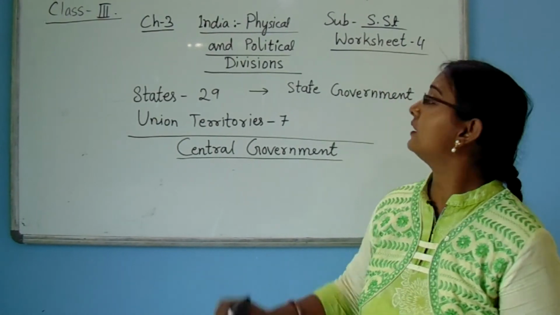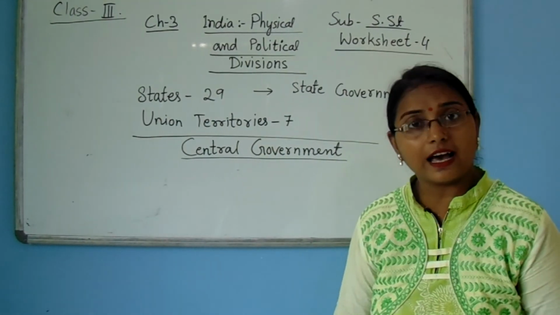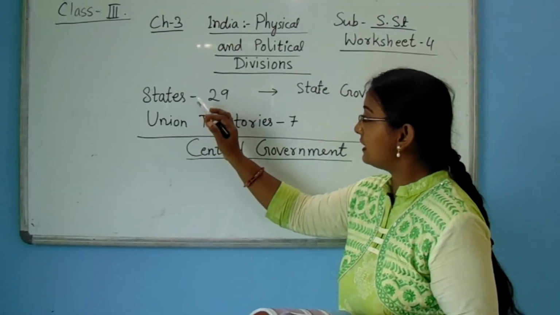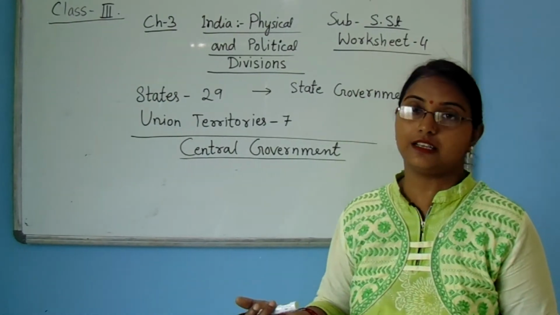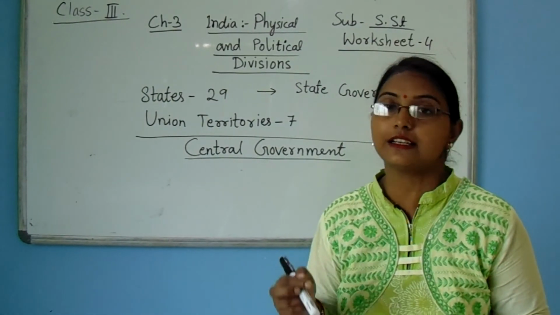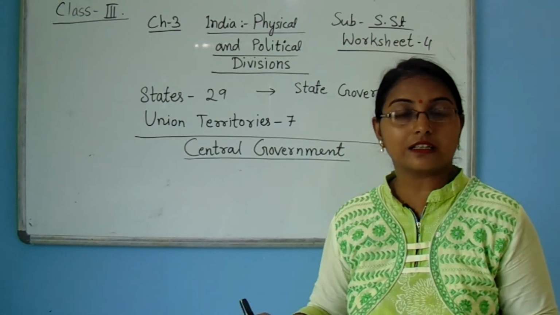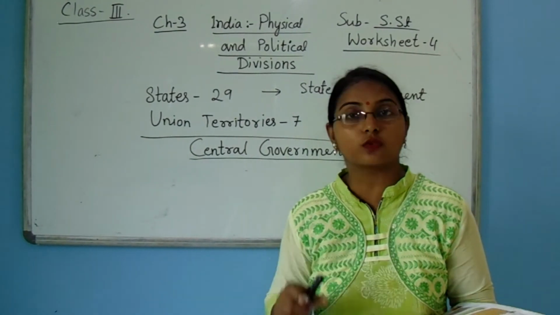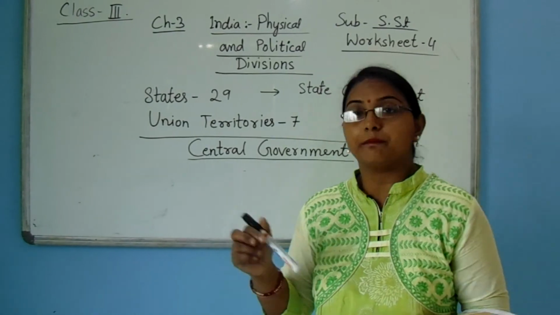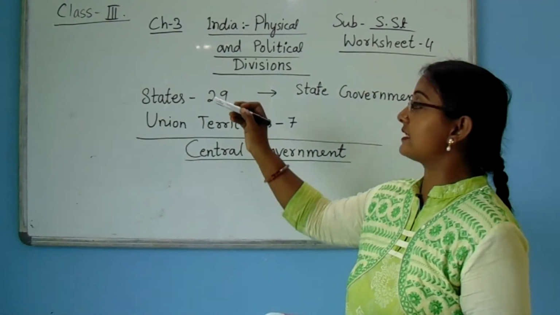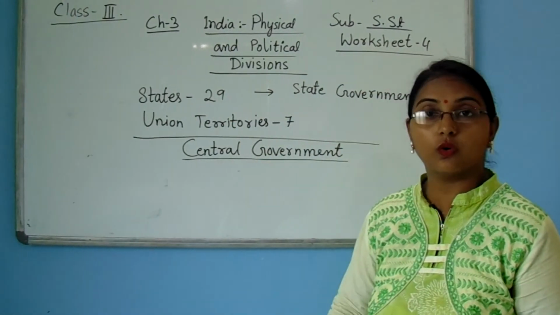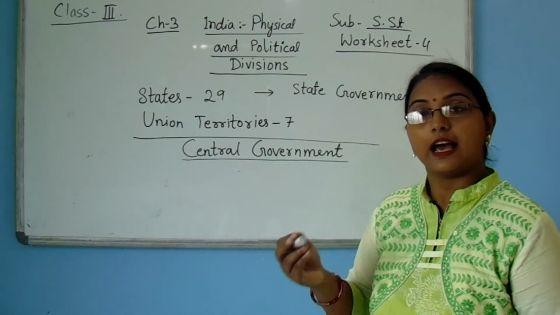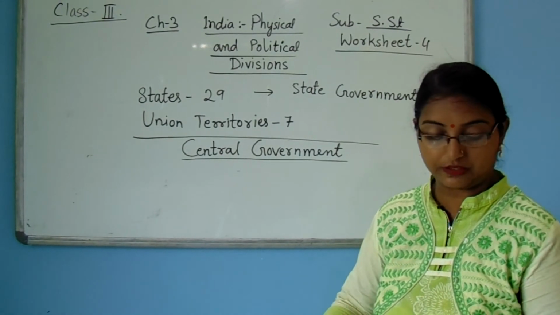Now we will discuss some areas. The 29 states have their own capitals. Like each state, our state is West Bengal, and it has a capital, that is Kolkata. So mainly each state has its own capital, and union territories also have their capitals.